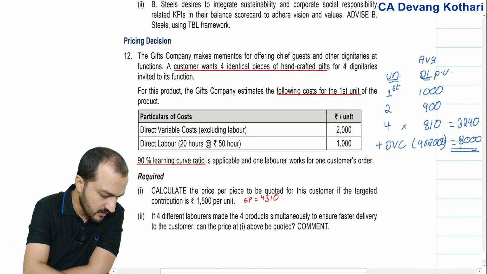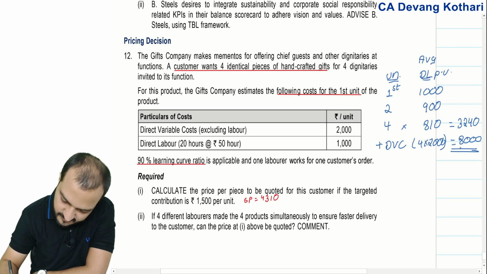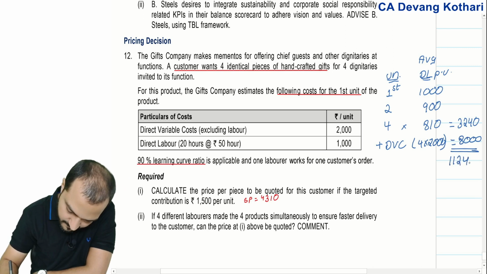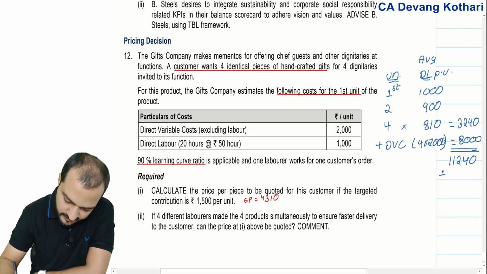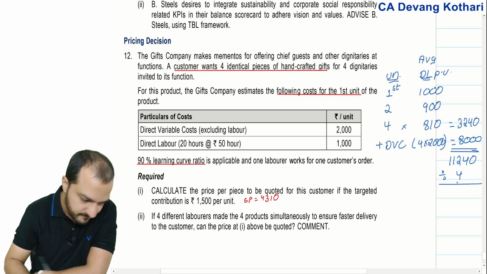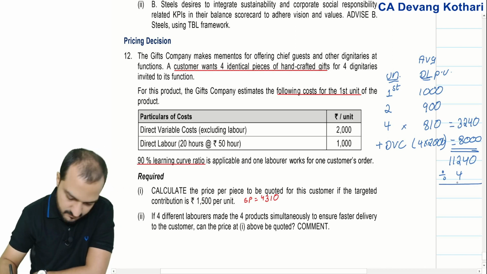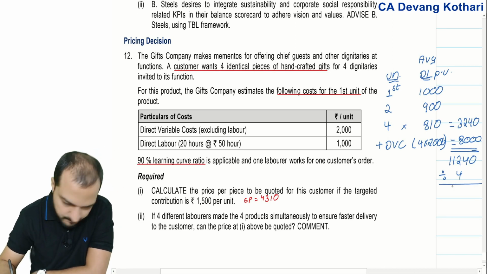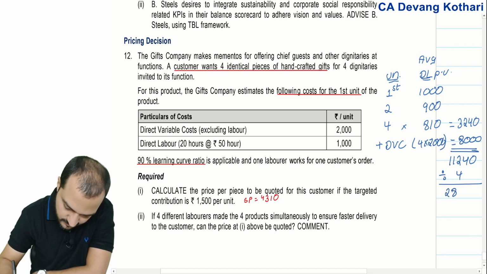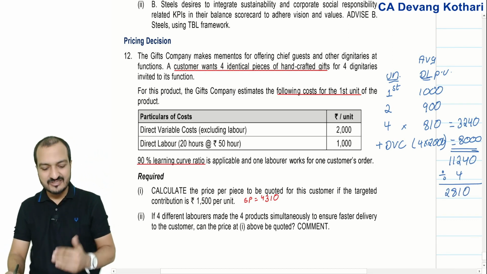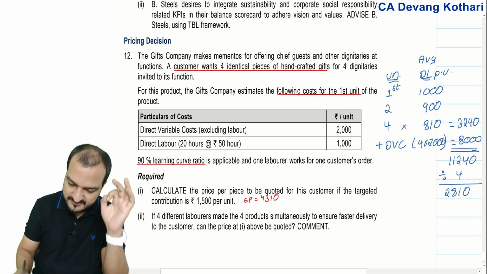Total cost becomes 11,240 for 4 units. So divide by 4. Per unit becomes 2810. So 2810 turns out to be my variable cost per unit.